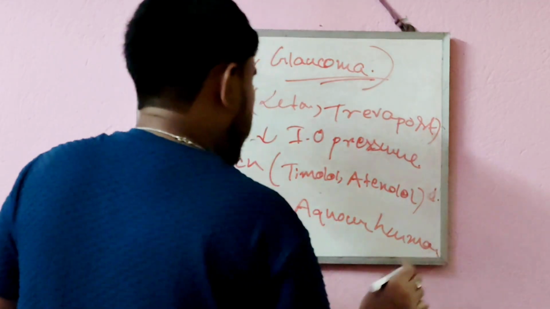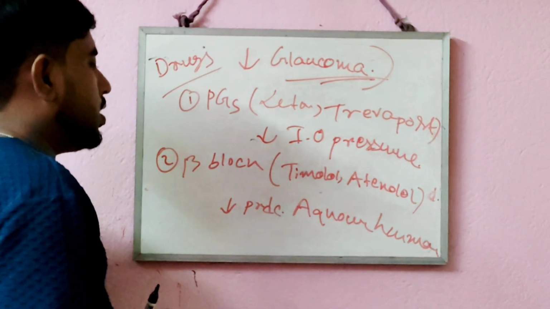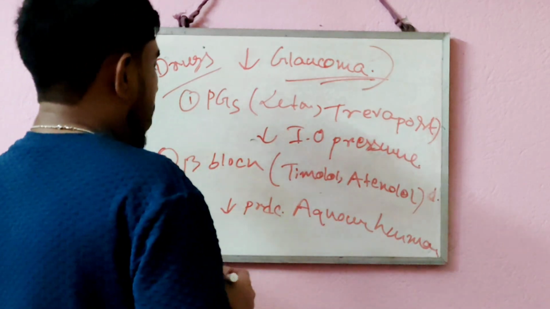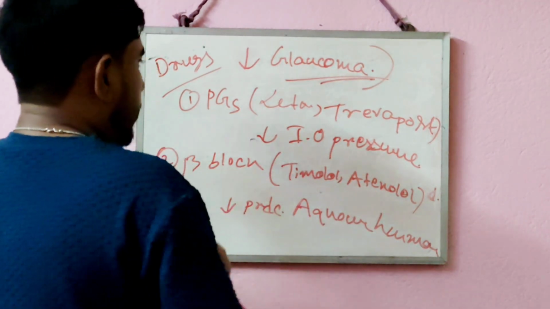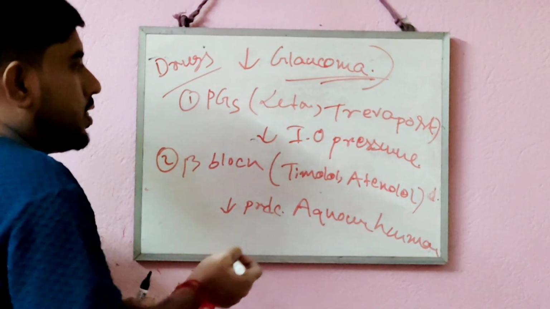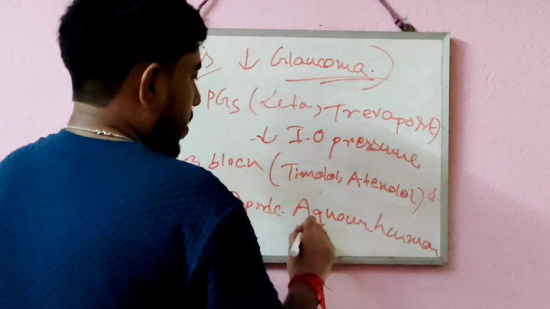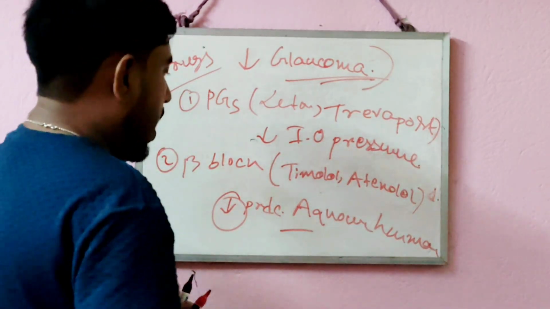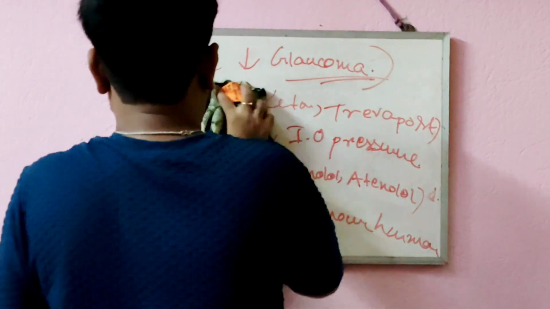There is a liquid present in our eyes, which helps in vision and maintains the pressure of our eye. So beta blockers show their action in treating glaucoma by decreasing the intraocular pressure, by decreasing the production of aqueous humor in our eyes, which helps in treating glaucoma.